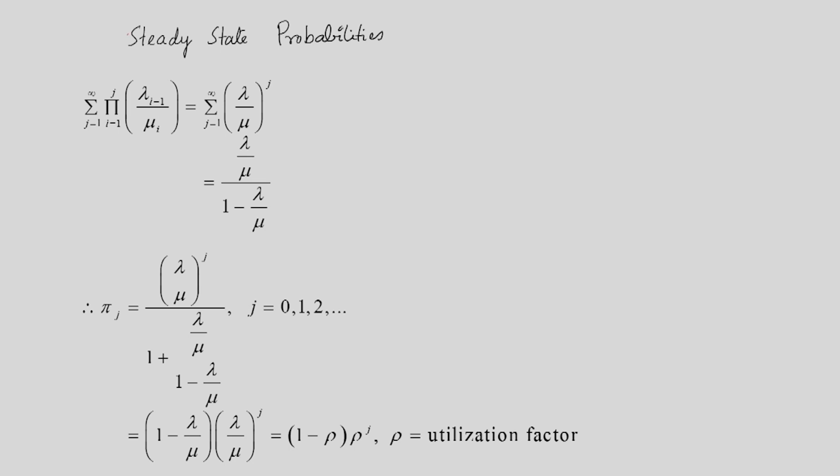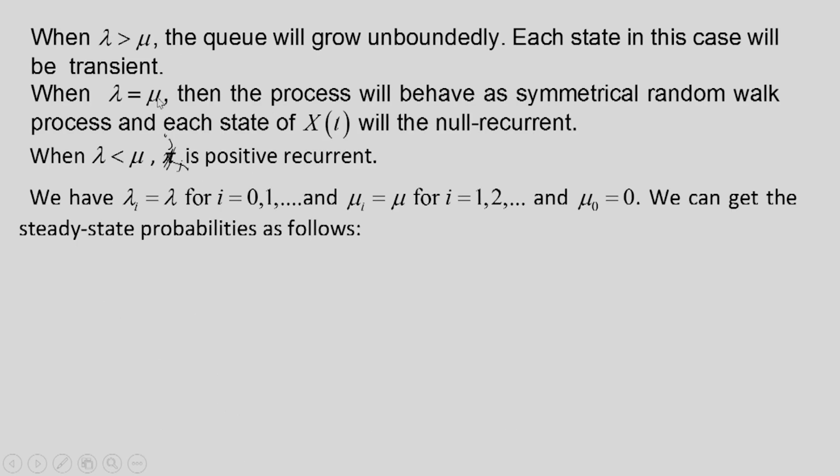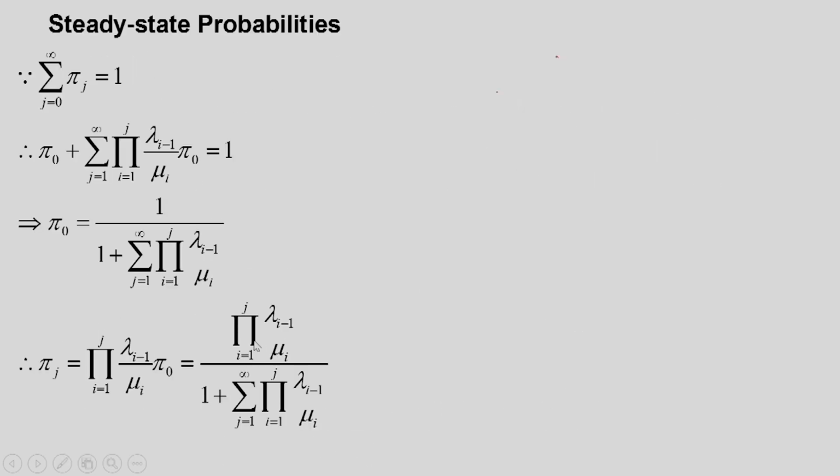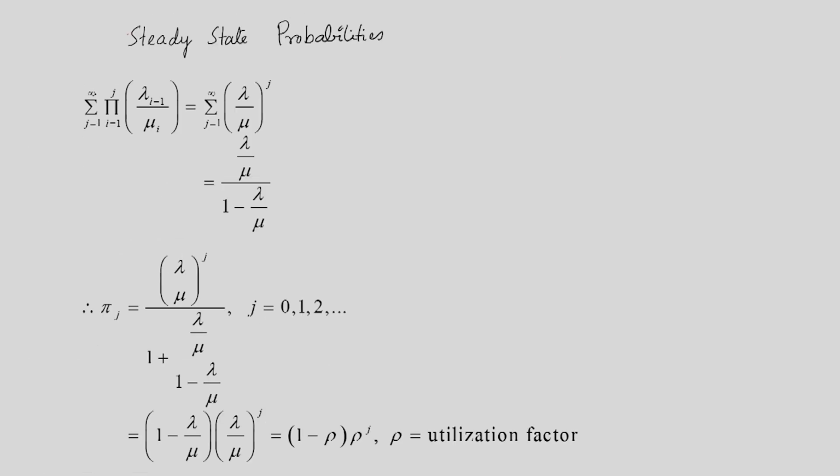We know that there is an expression in the steady state probability, the summation j going from 1 to infinity of the product i going from 1 to j of lambda_{i-1} divided by mu_i. Now I know that lambda_{i-1} is equal to lambda and mu_i is equal to mu.